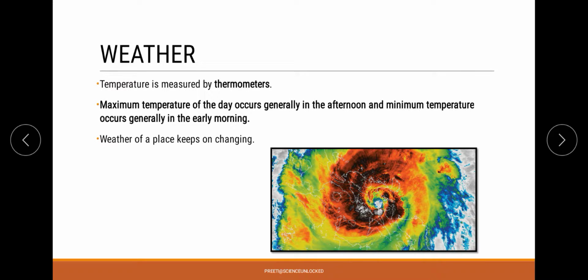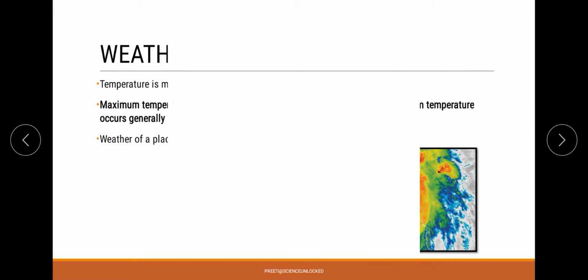Now this picture can be of any climatic condition, and the major aspect is that this is how the feed is given to the meteorological department with the help of satellites, and they decode this whole picture, the color coding, so that they can give specific information in terms of accurate prediction. So that is the role of the meteorological department.